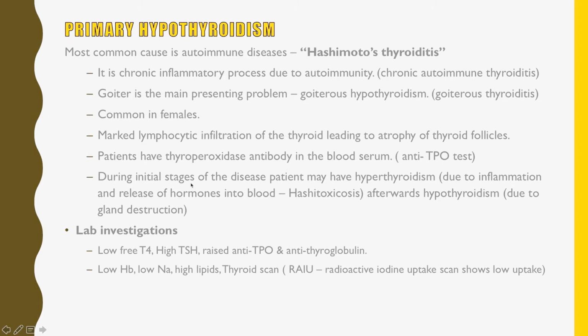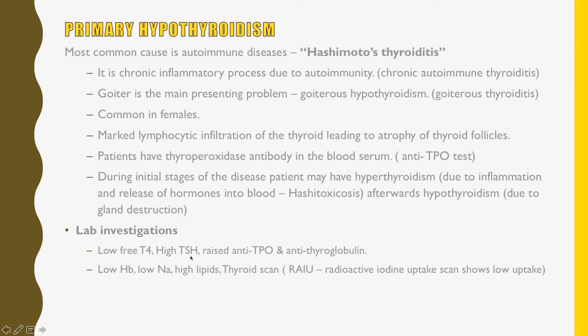During the initial stages of the disease, patients may have hyperthyroidism because of inflammation, which is called hashitoxicosis, but soon after that there will be hypothyroidism because the gland will ultimately get destroyed. In the lab investigations, the T4, the thyroxine levels will be low because of the destruction of the thyroid gland, whereas TSH levels will be high.